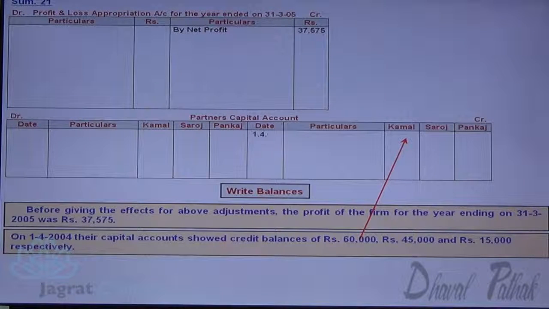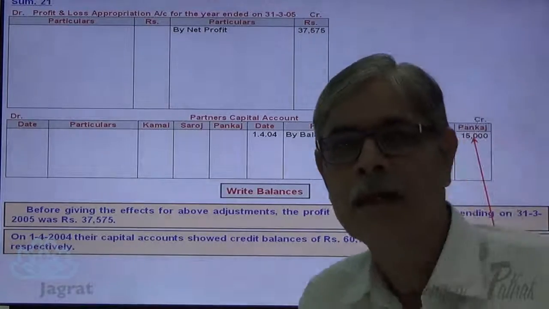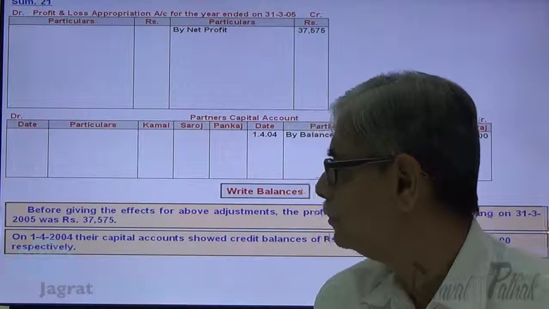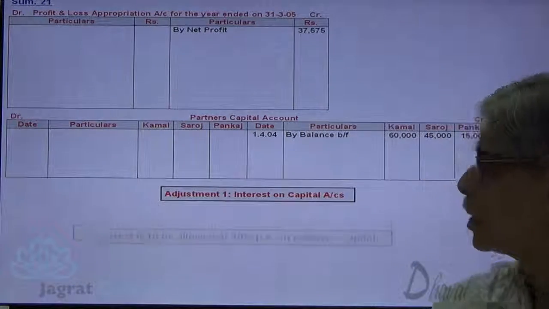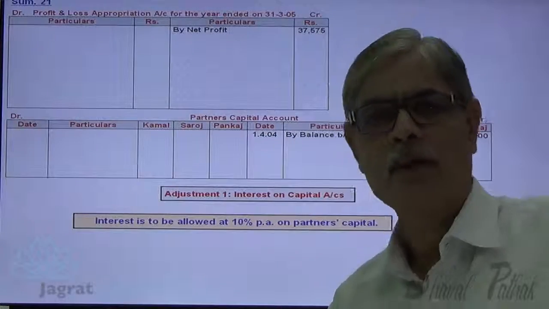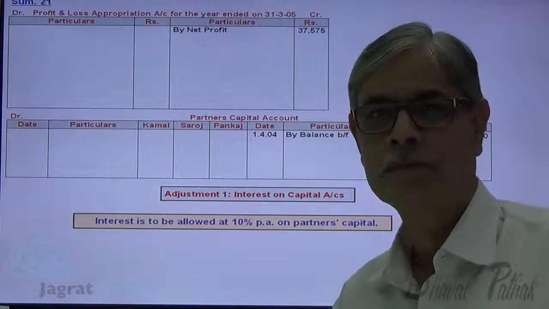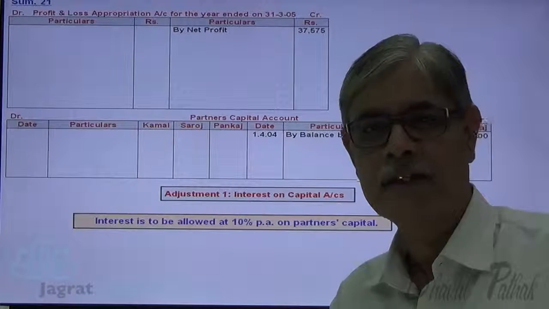Capital balance of Kamal 60,000. Balance brought forward 60,000. That of Saroj 45,000. Credited to Saroj capital account, balance brought forward. And for Pankaj it is 15,000. So this is how the balances are recorded. Now we want to start with adjustments. Interest on capital. Now interest on capital will be credited to capital account and will be debited to profit and loss appropriation account. Let us calculate and give its effect.